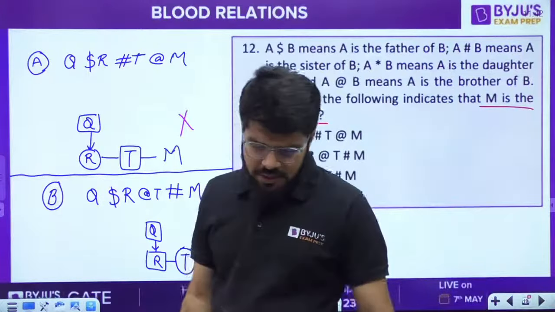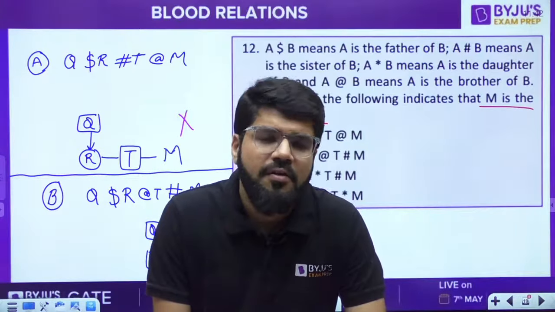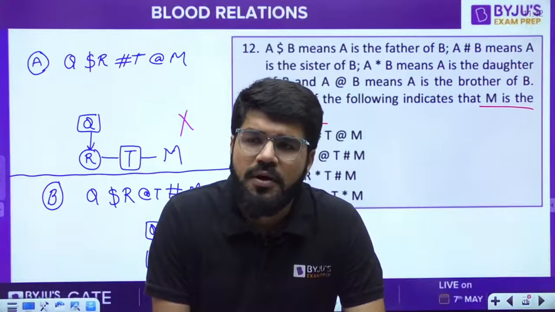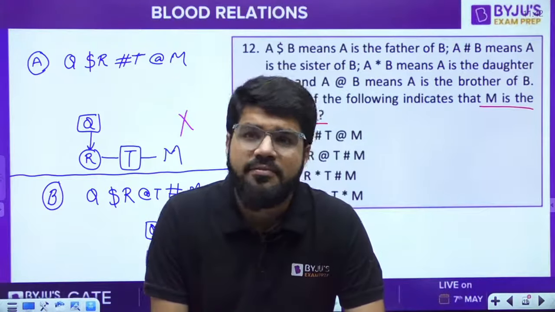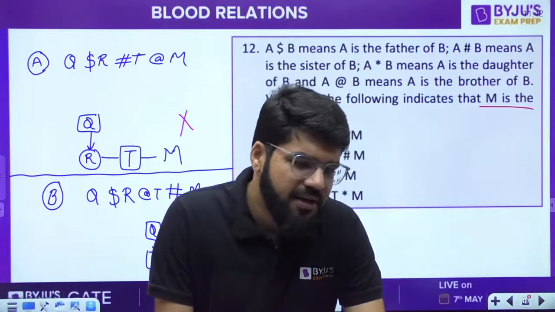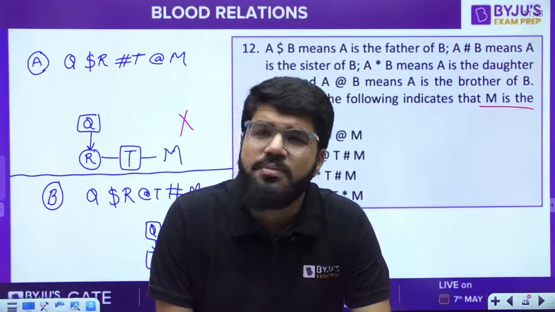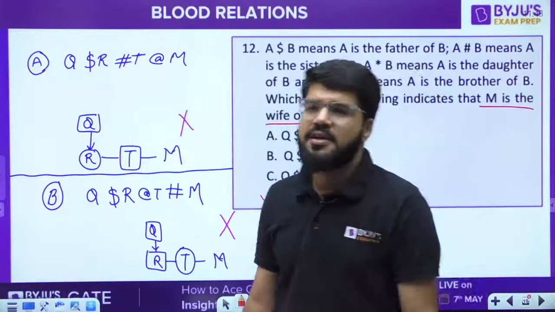This is the category which we call coded relations. Ultimately, either the relations are given in code form, or the relations are given in jumbled up words like in some of the previous questions, or the relations are directly given in some statements. But whenever it is given in statements, there are usually multiple statements, at least 5-6 statements given.